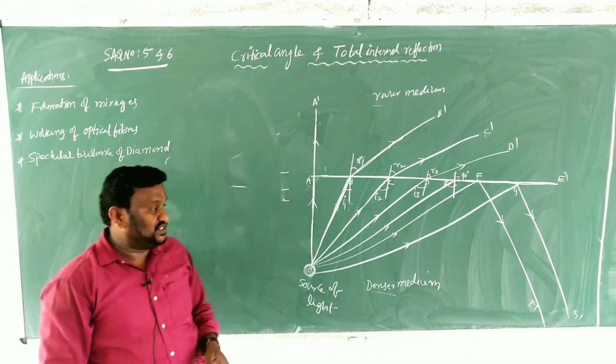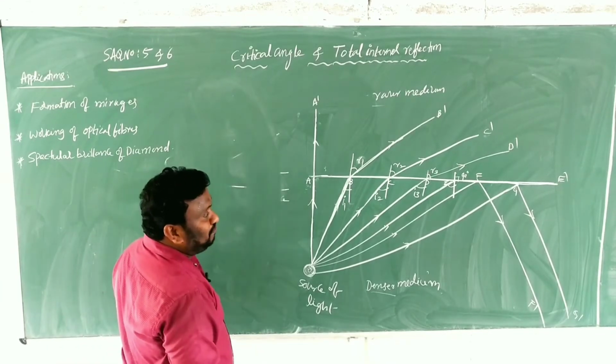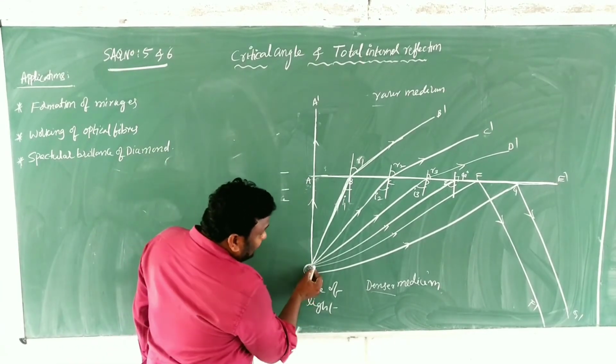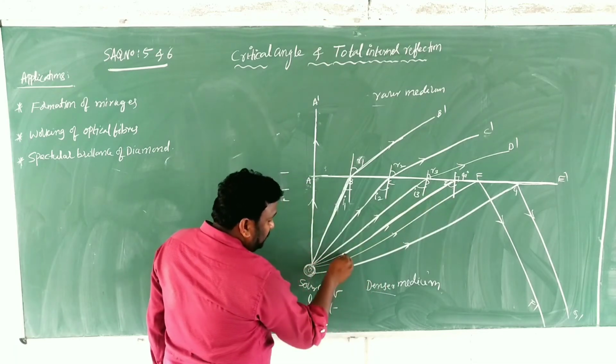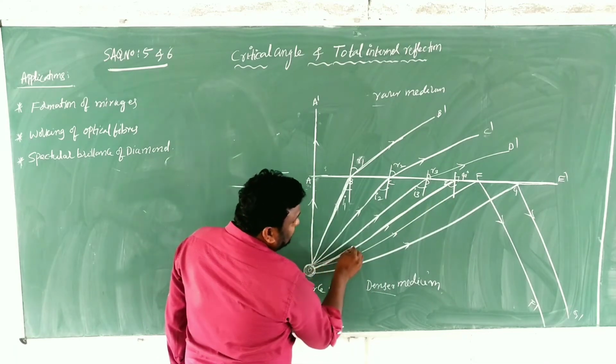And after that, children, now we are coming to the main definition. So if we take this ray, what is that? OE. We are taking this ray, this is the OE.